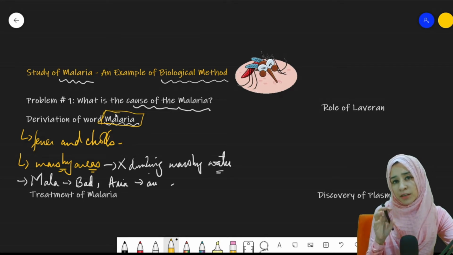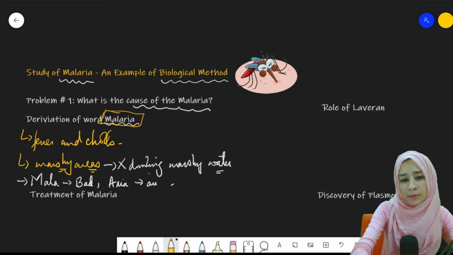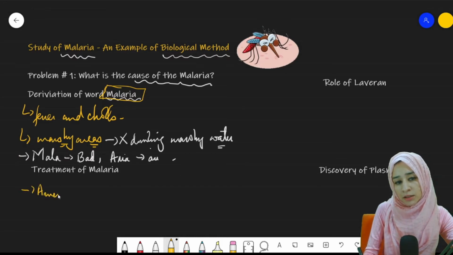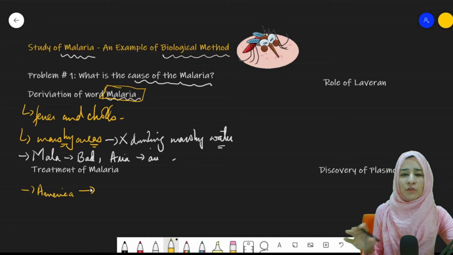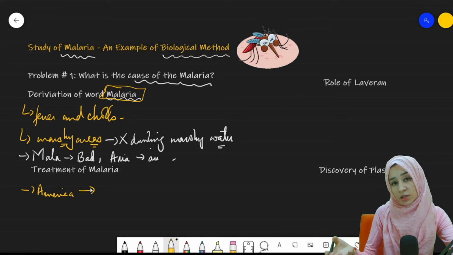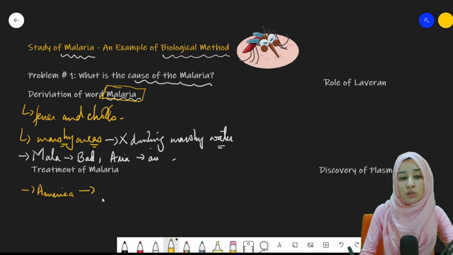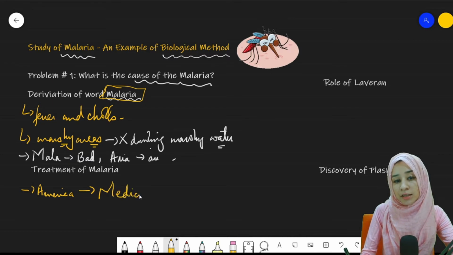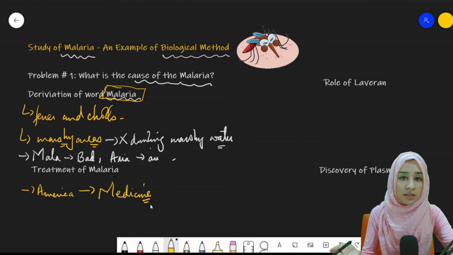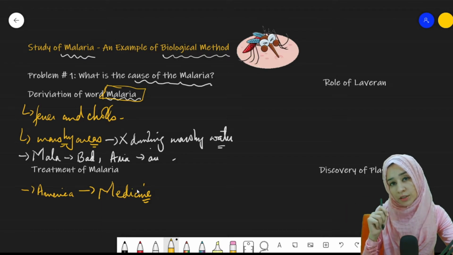Now, a brief history of the treatment of malaria. We will focus on that. In about the 17th century, when America was discovered, a number of trees were sent from America towards Europe to be used in the form of medicine. Medicine can be extracted from those plants. For that purpose, those trees were sent from America to Europe in the 17th century.